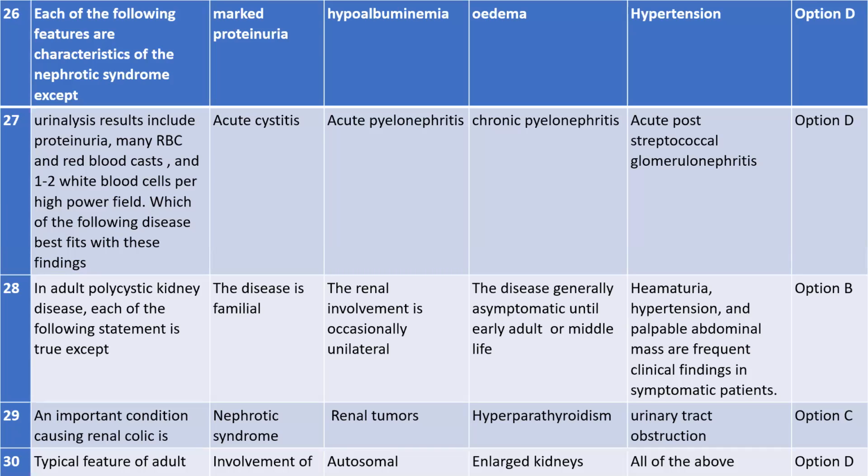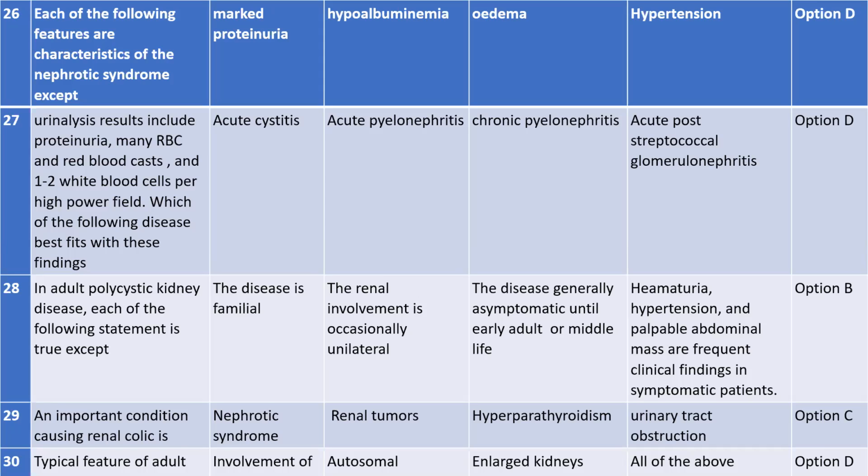Or else I directly gave that it occurs from birth, isn't it? Yes, ma'am. So the disease is mainly asymptomatic until early adult or middle life, which is correct.